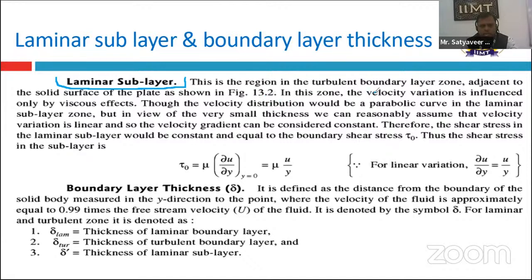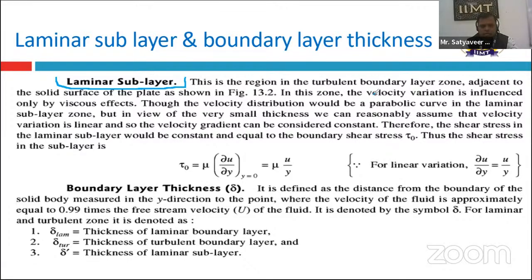In this zone, the velocity variation is influenced only by the viscous effect. So we can say that the velocity distribution would be parabolic in nature, and we can obtain a parabolic curve in the laminar sublayer. But in view of its very small thickness, we can reasonably assume that the velocity variation is linear, and the velocity gradient can be considered constant.